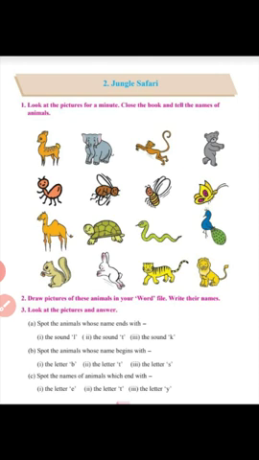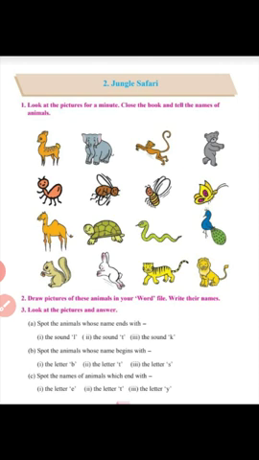Number 1, look at the picture for a minute. Close the book and tell the names of animals. Children, look at the picture. Which animals do you see in the picture?